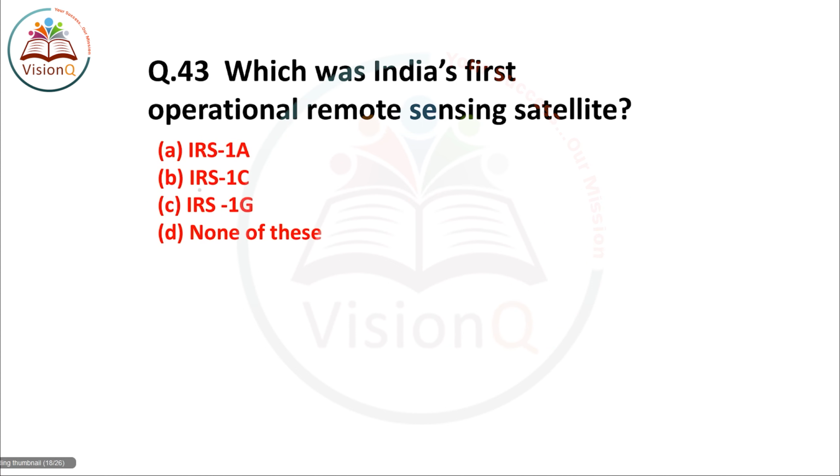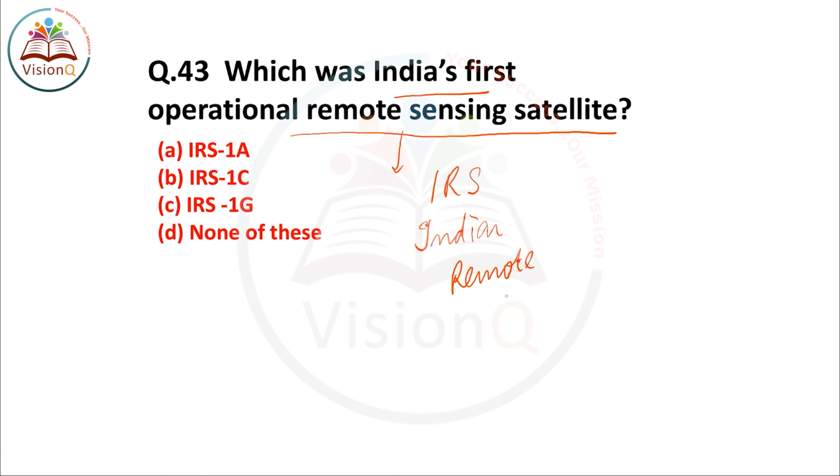The next question before us is question number 43. Which was India's first operational remote sensing satellite? The satellites used for remote sensing and developed by ISRO are a series known as IRS. And the full form of IRS is Indian Remote Sensing Satellite. Okay, Indian Remote Sensing Satellites.